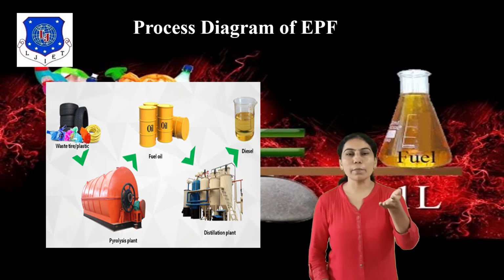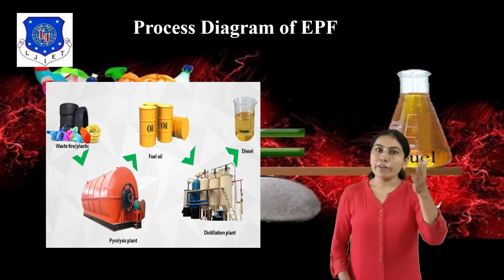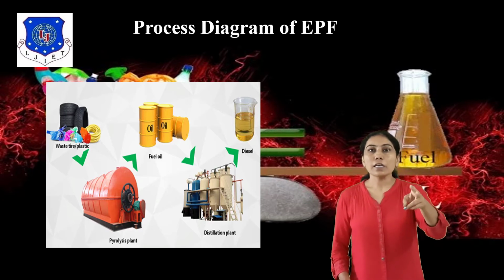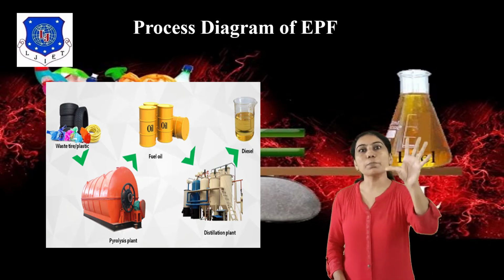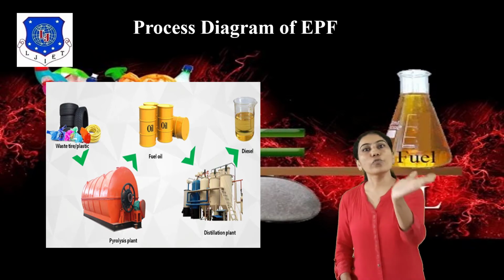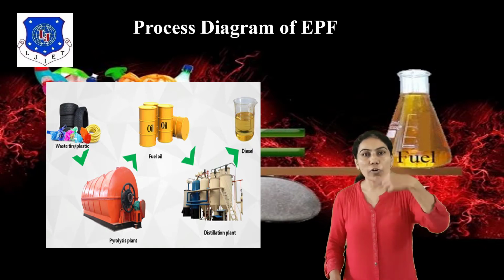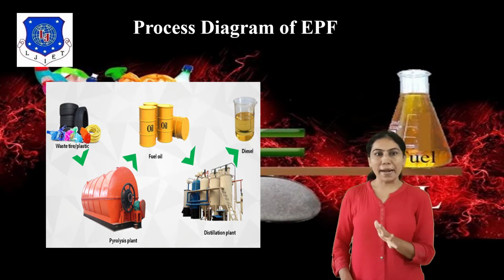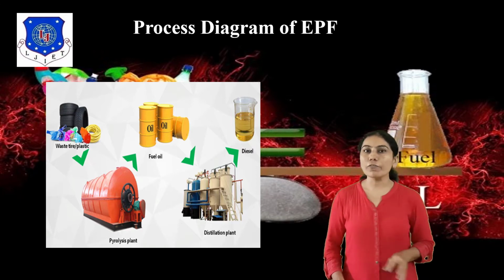Roll the plastic bucket, then the raw waste plastic and waste tire rubber. You convert them by the pyrolysis process, meaning a heating process, into powder form, and this powder form is converted to fuel oil. Then after distillation, refining and reforming processes, you can convert it into diesel or petrol. This is a simple process diagram of eco-plastic fuel.